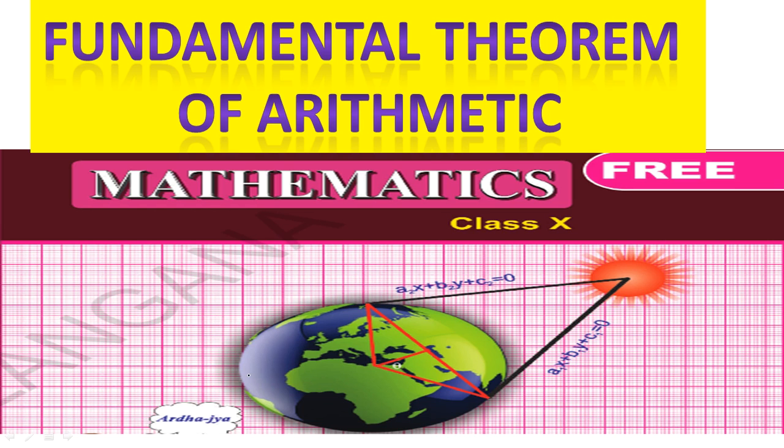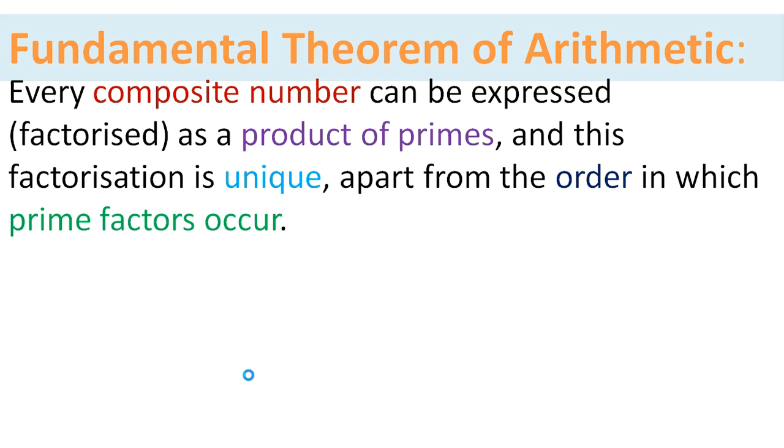So what is the fundamental theorem of arithmetic? The fundamental theorem of arithmetic states that every composite number can be expressed as a product of primes, and this factorization is unique apart from the order in which prime factors occur.